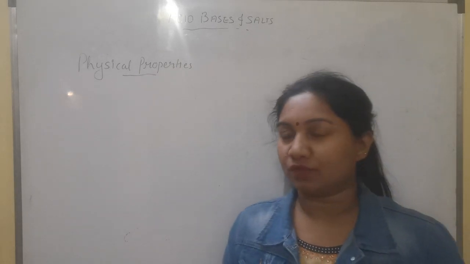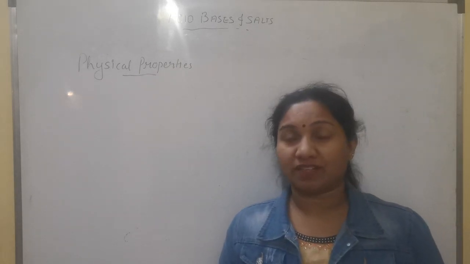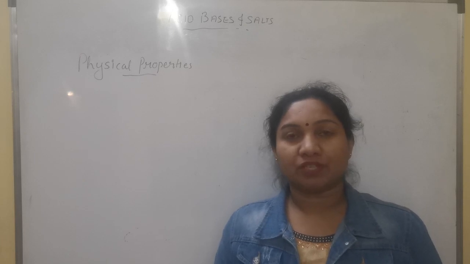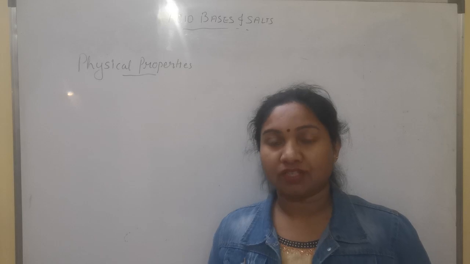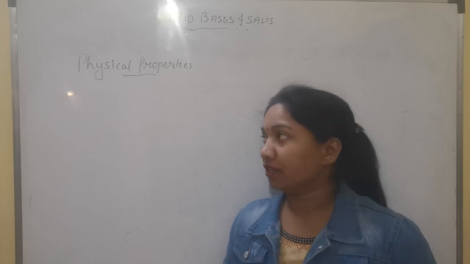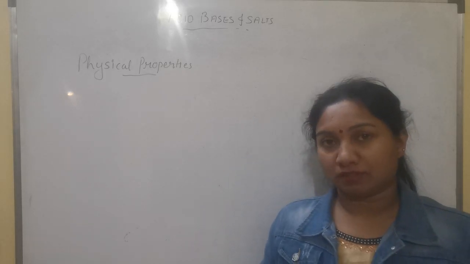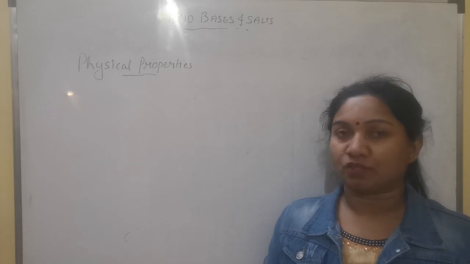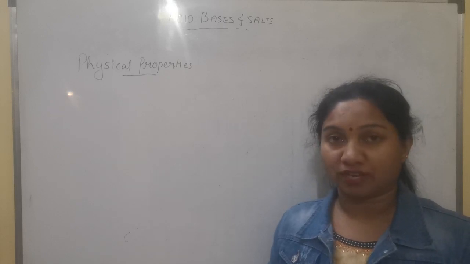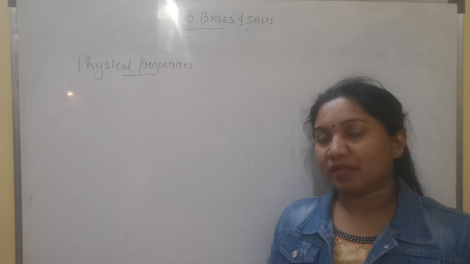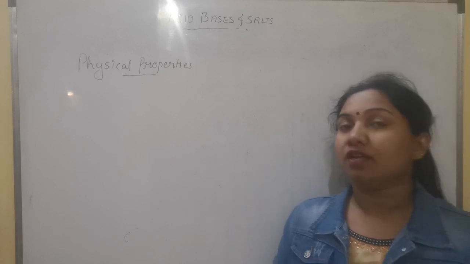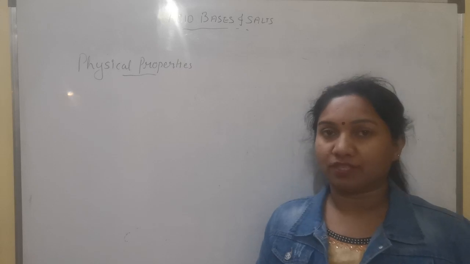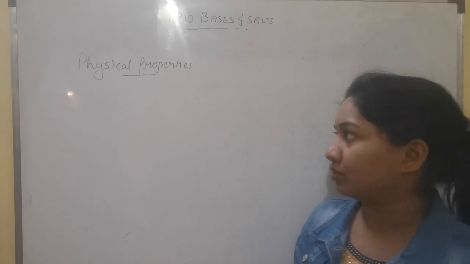Today we have to start the physical and chemical properties of acids. In our previous lecture we have seen some of the acids and their reactions, and classified acids on the basis of different points, like on the basis of sources, on the basis of strength, on the basis of basicity. So these points we have covered in the previous lecture. Now in today's lecture we have to see the physical and chemical properties of acid.